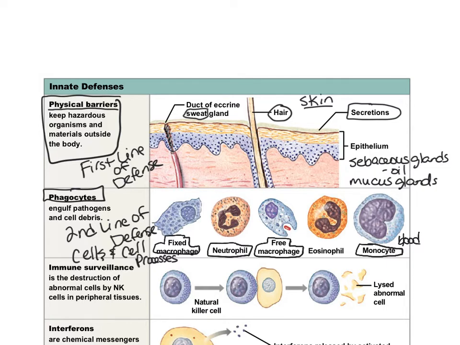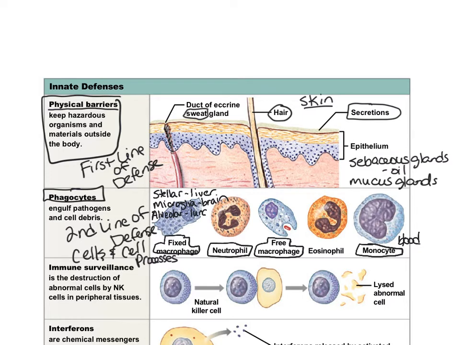So we give them specific names. For example, the macrophages in the liver we call stellate cells. They used to call them Kupffer cells. Now they're stellate cells. The ones in the brain are called microglia. The ones in the lungs are called alveolar macrophages.